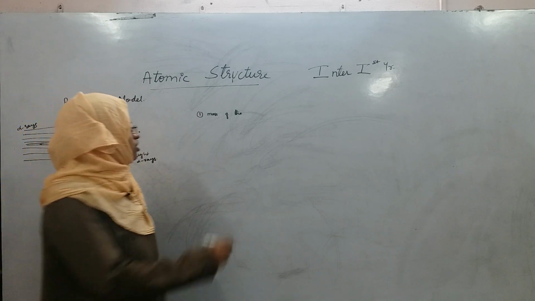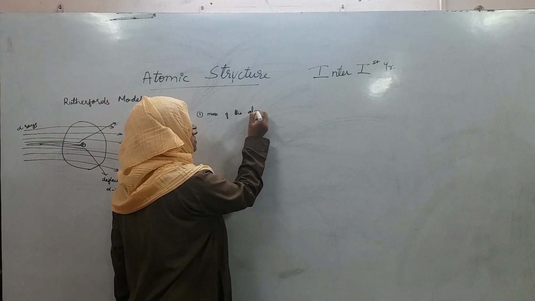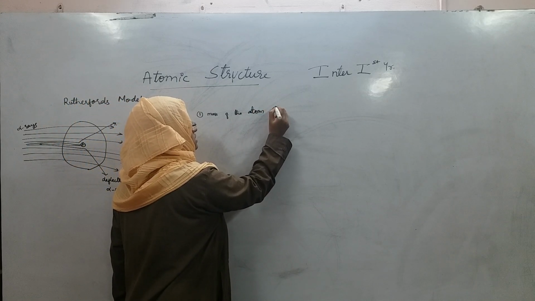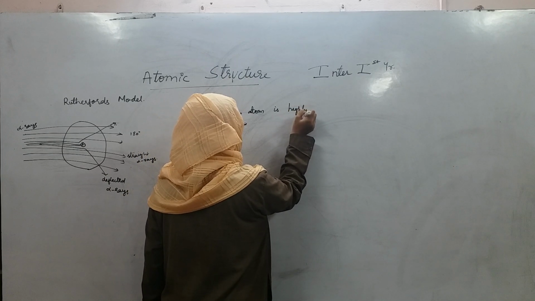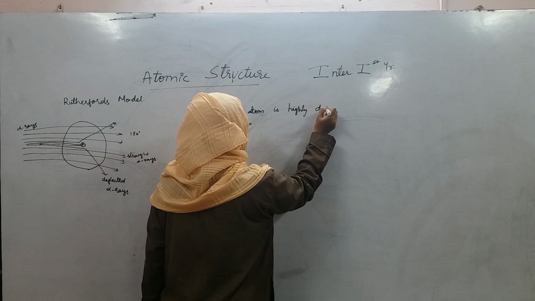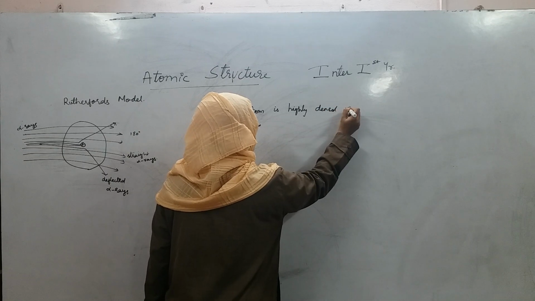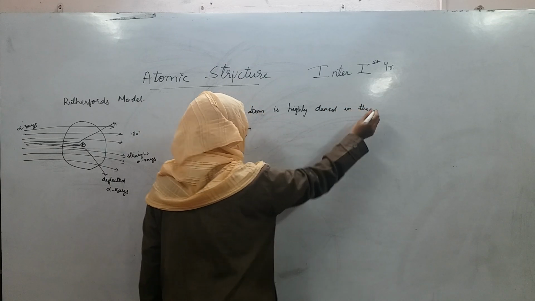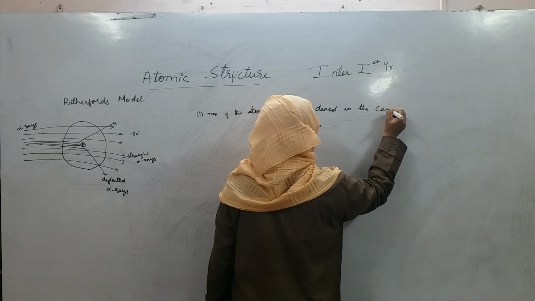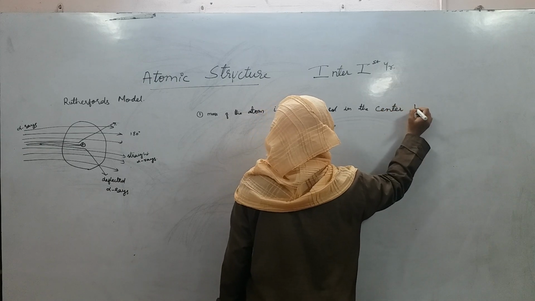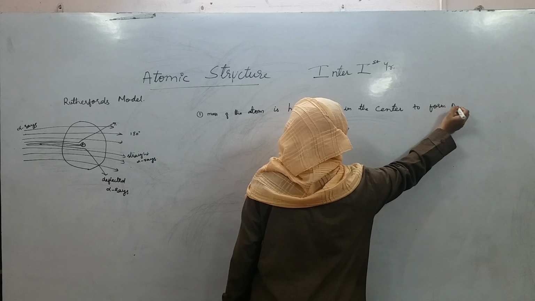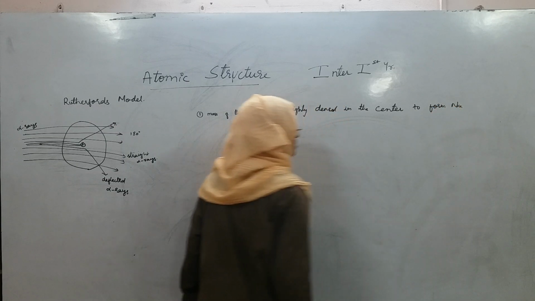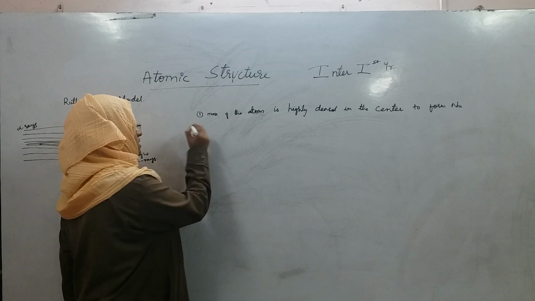According to this, the mass of the atom is highly dense in the center to form the nucleus, right?